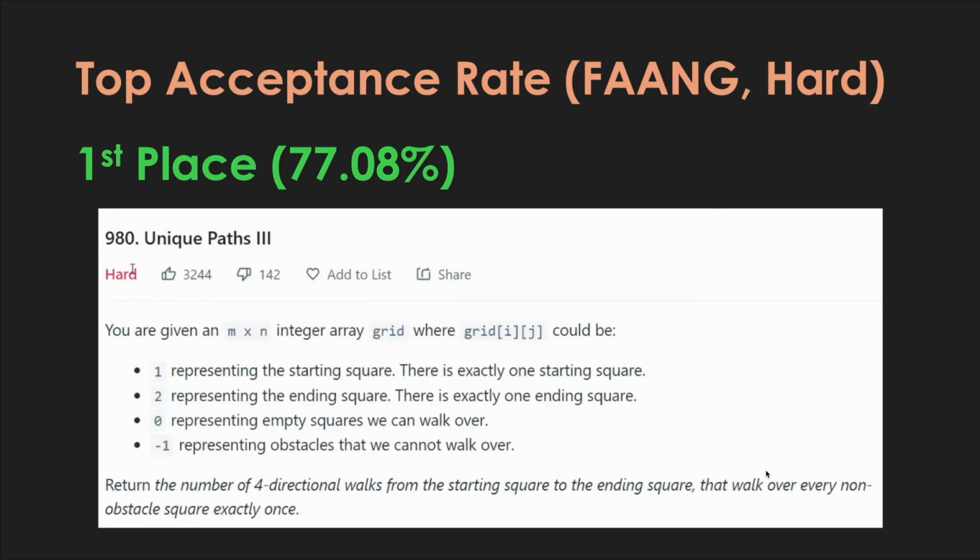And maybe this is high because people do 1 and 2, and by the time they get to 3, they sort of get the hang of it. But this is a good problem to do different variations of the same problem, like Unique Paths 1, 2, and 3, so that you can get a full rounded picture of the problem statements.